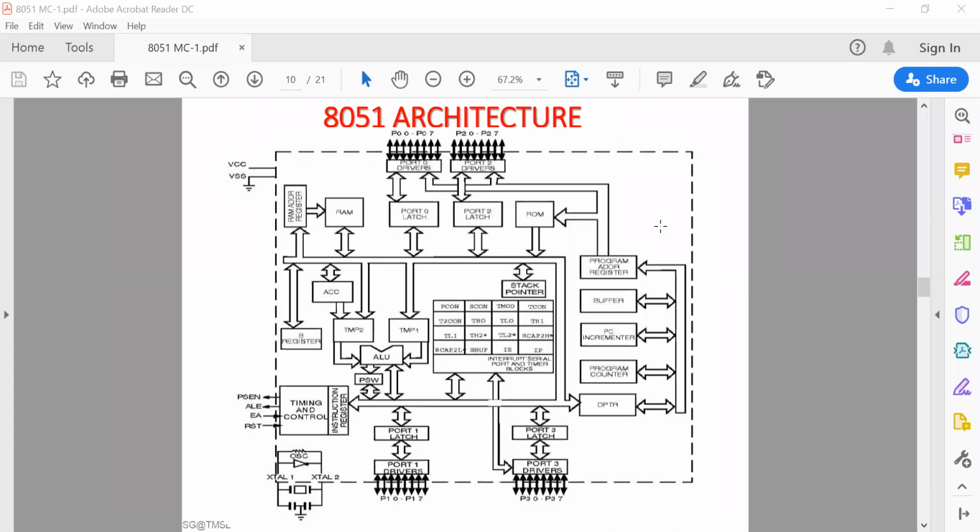At that time it was 64 kilobytes. Now microcontrollers have changed to advanced versions, so different memories can be implemented. So you can expand your memory as per your requirement. You can add any flash memory, secondary storage device, anything as external memory.